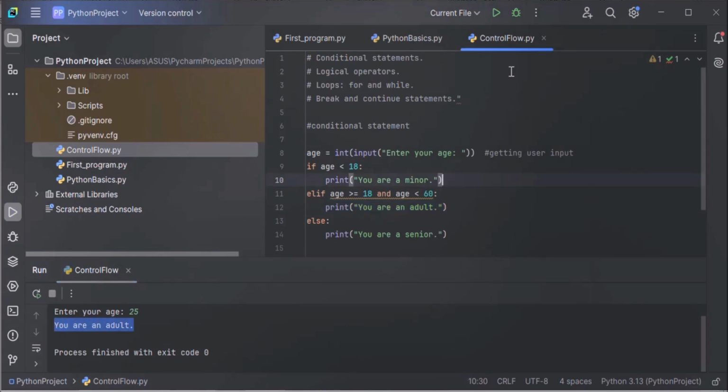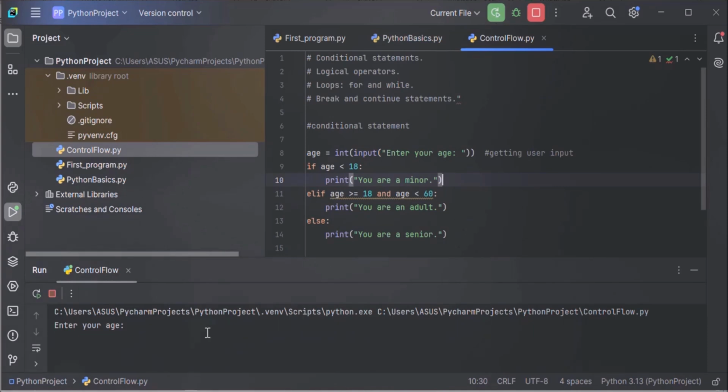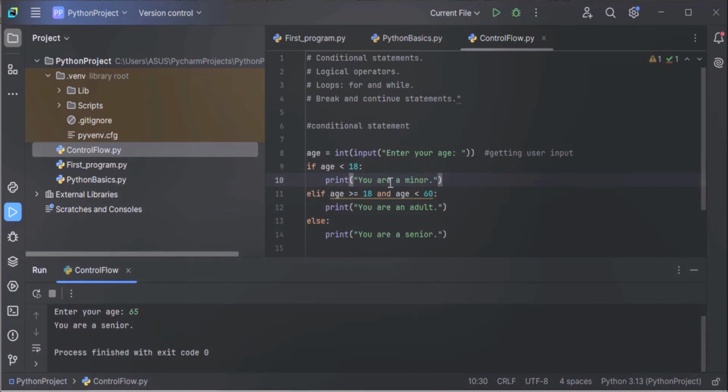Now let's execute it once again. This time we will enter age 65 and hit enter. When we entered 65, the first if condition was not met as age is more than 18. The elif part is also not met because age is greater than 60. This is also false, so it will move on to the else part. This else part was executed and the message is displayed, you are a senior.